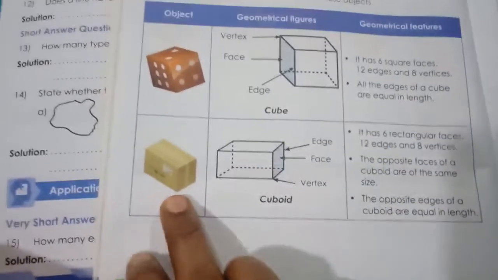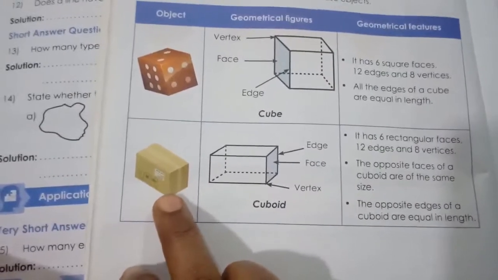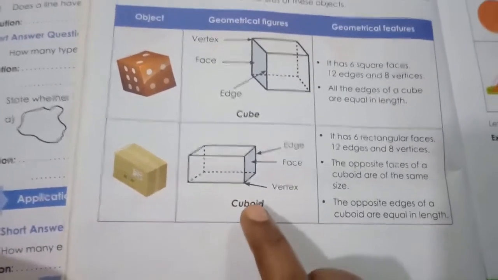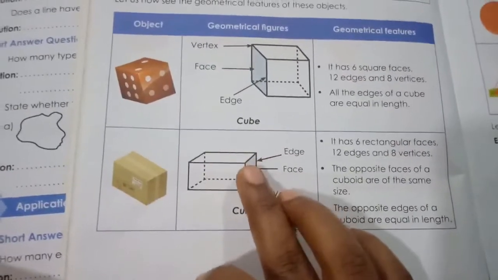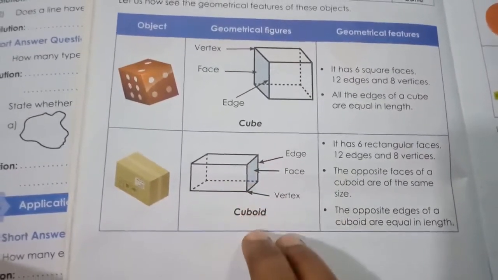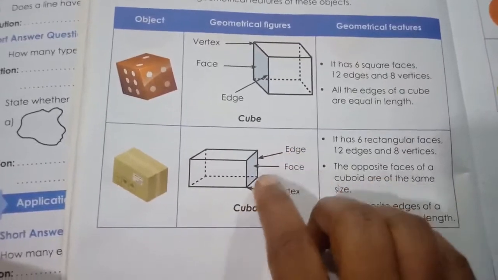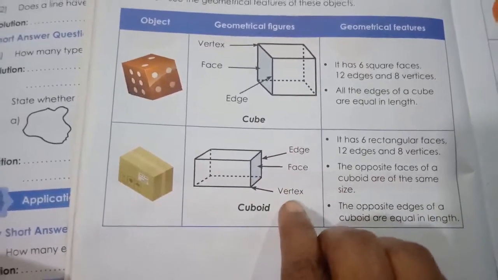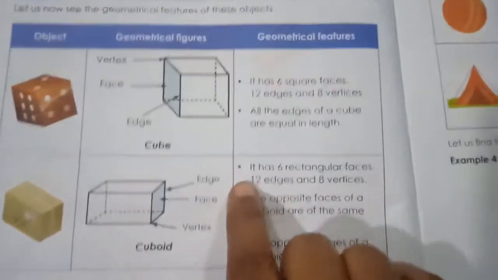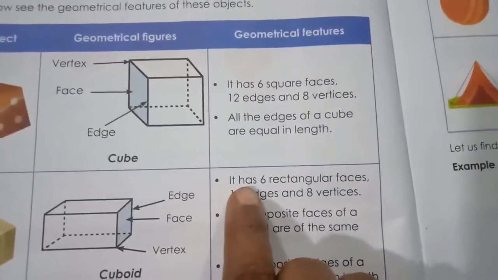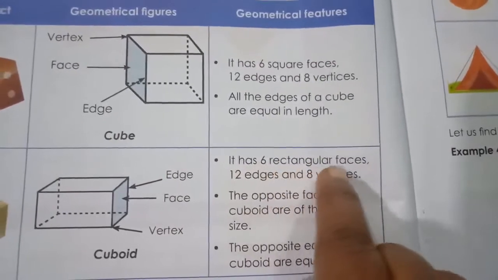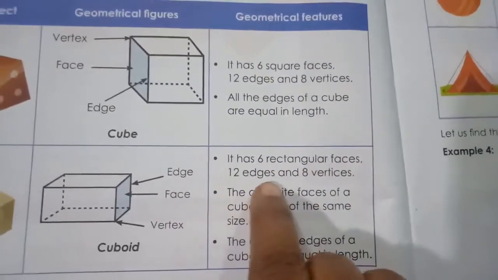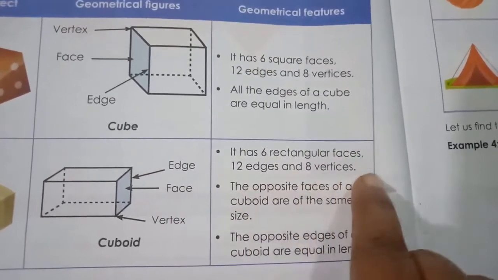Next, what is this? This is a box. The object is a box; the geometrical figure is a cuboid. See edges, face, vertex. Geometrical features: it has 6 rectangular faces, 12 edges and 8 vertices.